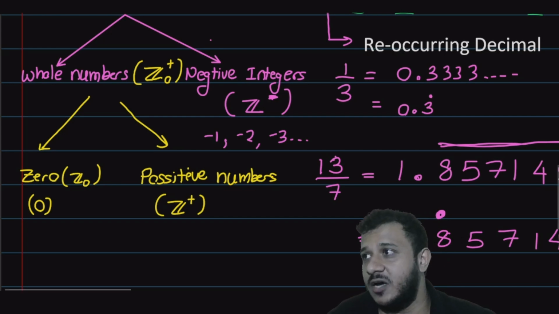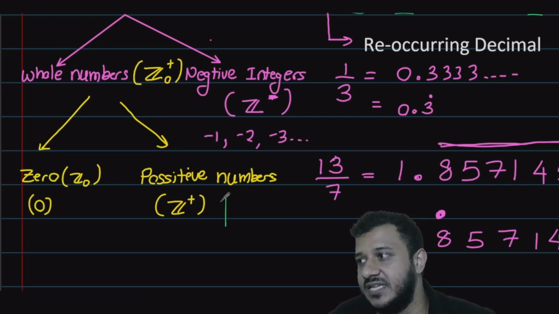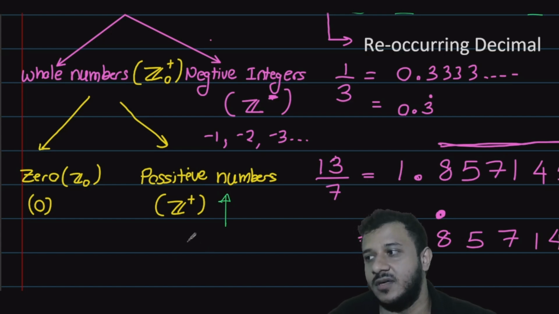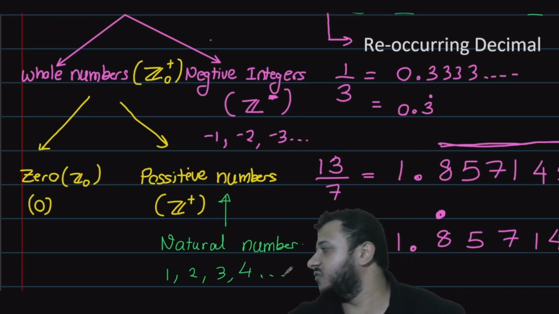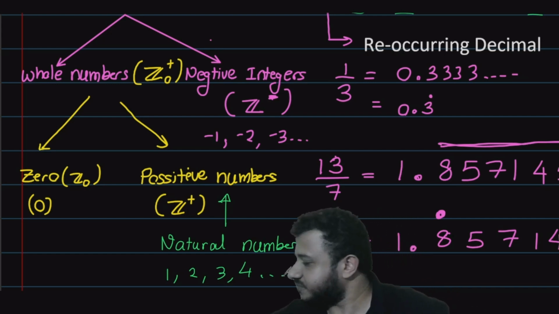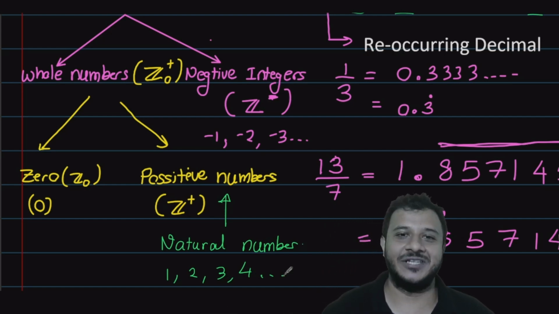Now, positive number got another special name. We also call it natural numbers. Positive numbers, which is 1, 2, 3, 4, 5, we call natural numbers. Why do we call it natural numbers? Naturally, you can show it.